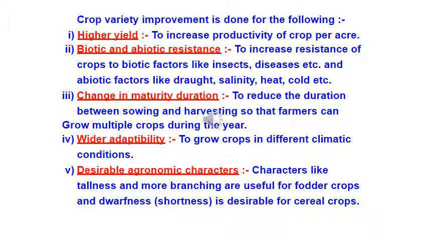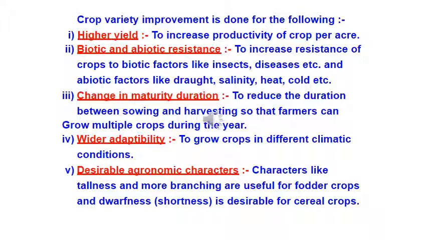Okay. And the last point here is desirable agronomic characteristics. Characters like tallness and more branching are useful for fodder crops, and dwarfness, short heighted, okay, is desirable for cereal crops. As you all know, in fodder crops we need what? We need tall, we need more leaves, more branches, so that it can be fed to the livestock, so that it can be fed to the animals. Whereas if I talk about the cereals, we are only interested in the grains. We are not interested in the height of the plants, we are not interested in the leaves, right? So those plants, cereal crops should be dwarf, whereas fodder crops should be of more height.